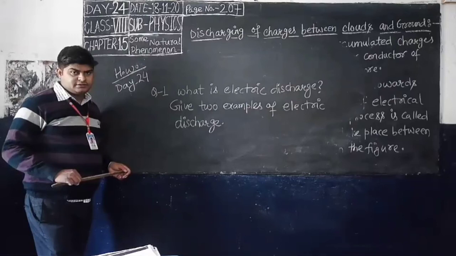Now it's time for your homework. Write down your homework. Students, this is your homework for day 24. Today I have given only one question. Question number 1: What is electric discharge? Give two examples of electric discharge.